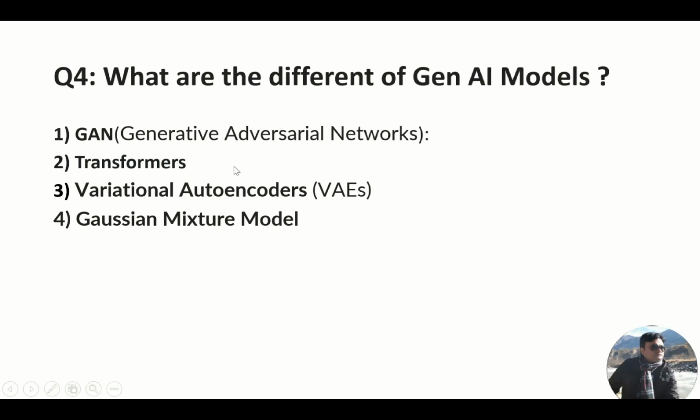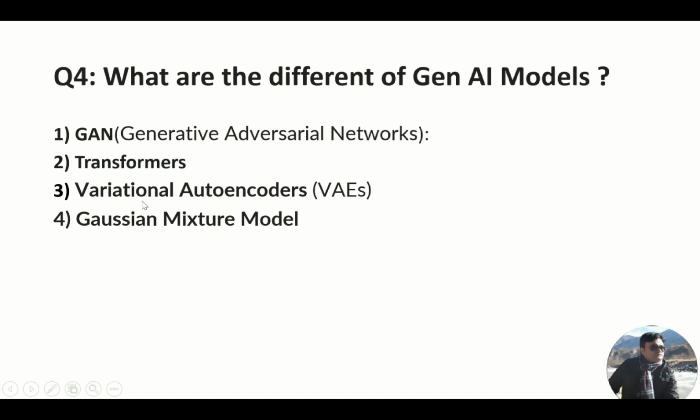Next one is the transformer. This is very much used nowadays. Hugging Face provides this Transformers API, in which we have the facility of the pipeline through which we can use any of the models inside Hugging Face. And inside Hugging Face, we have a lot of models stored there, like text to image, image to text. That is very helpful in generating new content, new images based on our requirement.